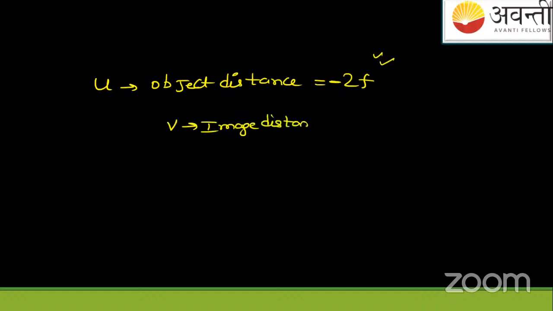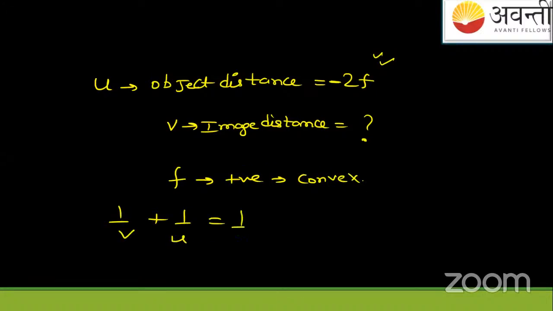Object distance here is what? Twice of focus. With sign and convention, negative, since we are measuring from the pole. Image distance, V is for image distance. That I don't know. Focus is positive, by the way, because it's a convex mirror. Apply the formula 1 by V plus 1 by U equals 1 by F. It's a mirror, okay?